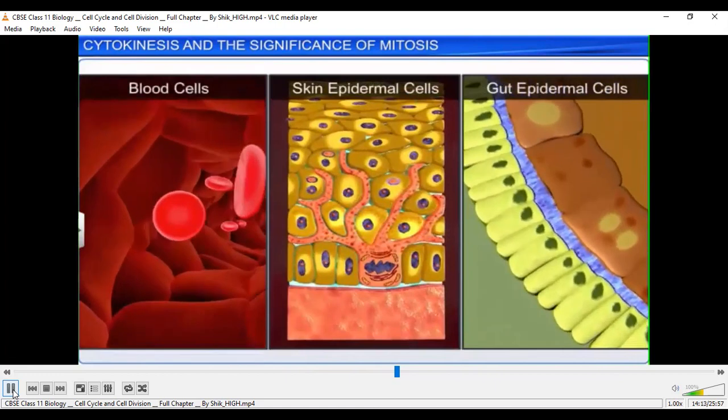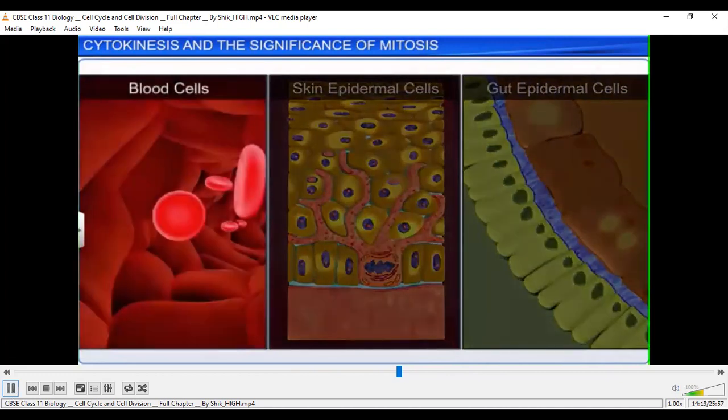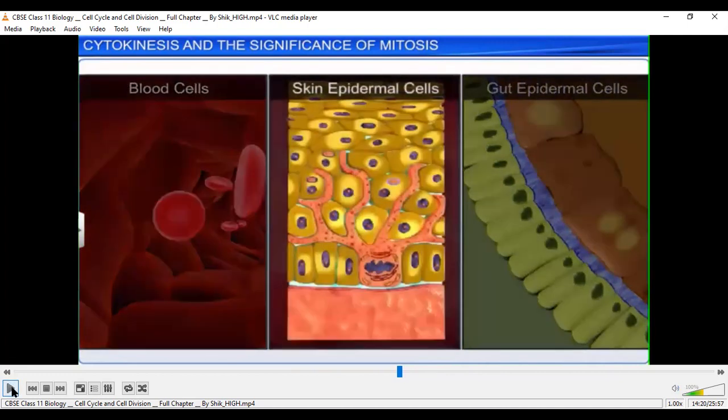In case of animal cells also, the dead cells will be replaced by new ones. As you know, the RBCs have a lifespan of just 120 days. After that, new RBCs will replace them, right? So this is how this can happen, and this is through mitosis only. Mitosis enables the maintenance of the new cells. New cells will be added by repeated division. Even our skin cells also. Every day, whenever we take a bath, the upper epidermal cells, the worn out, old cells, will be washed away, and every day new cells will be replaced.